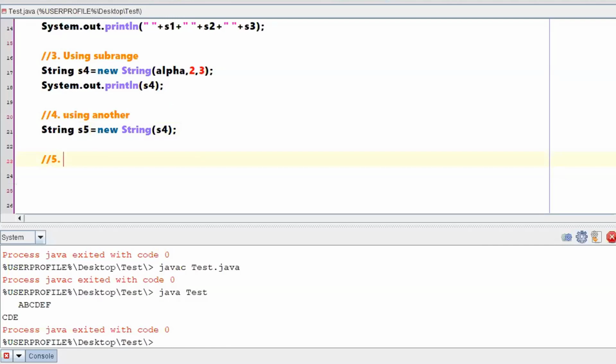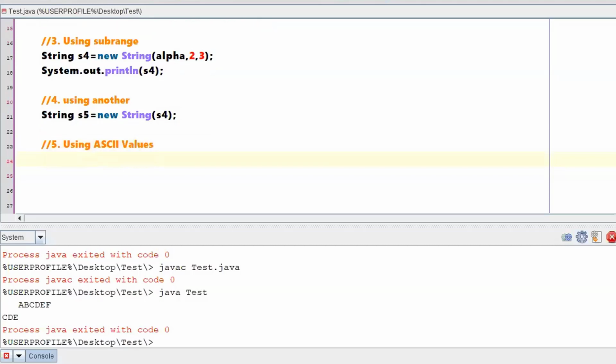Fifth case, this is very interesting and this is not used much, but this is one way of creating a string, using ASCII values. Wow, what does it mean? What do ASCII values mean? Say for example, you have a character array. Here, I have something called ASCII. This is a character array.